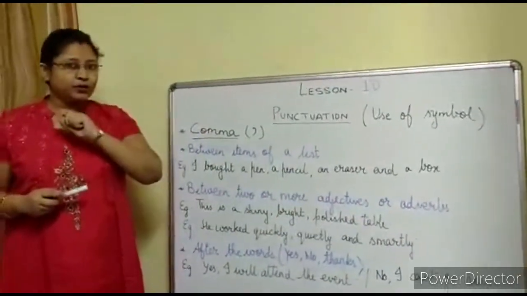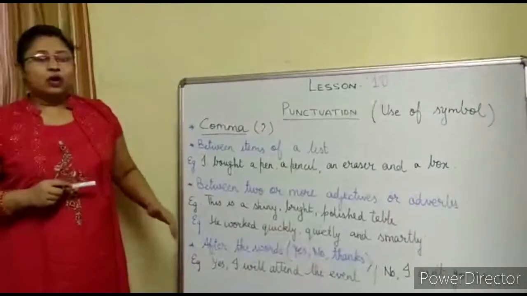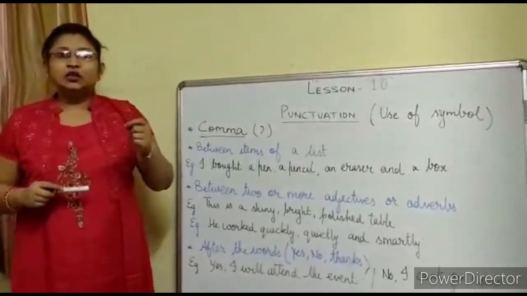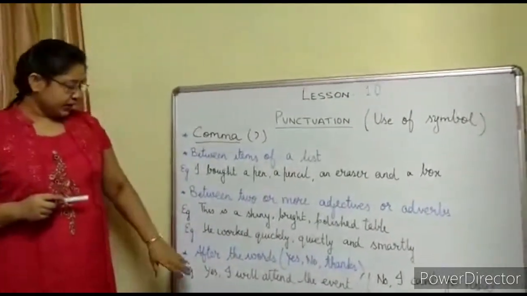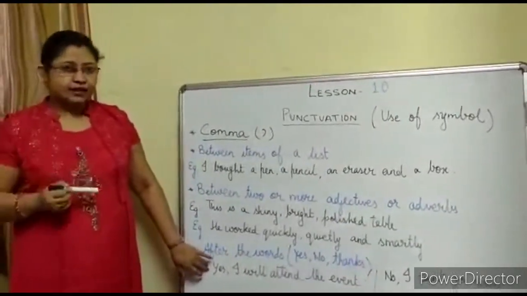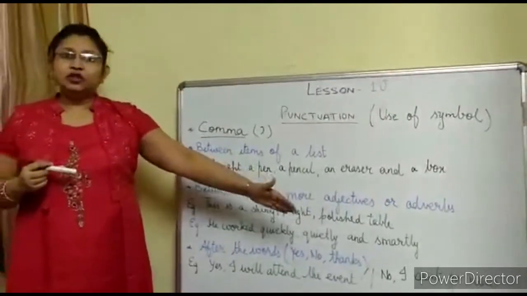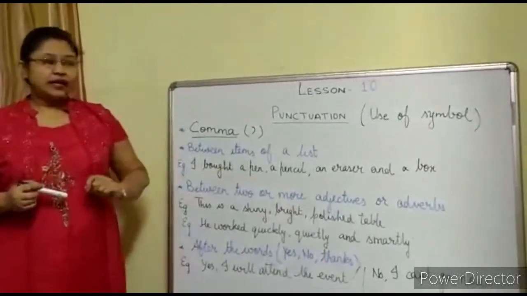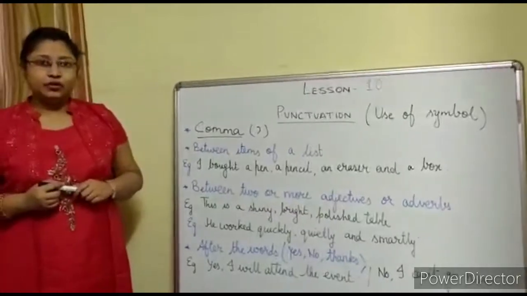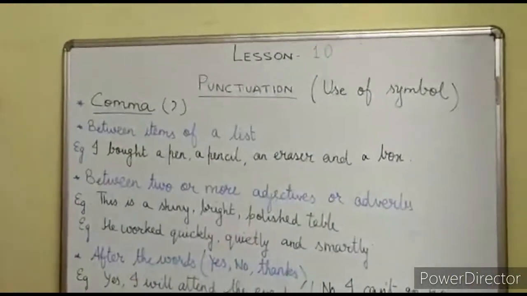So a small pause. Now the third place where we use comma is after words like yes, no and thanks. Example, yes, and then a small pause. Yes, I will attend the event. Or when we are using no, no, I can't go now. Again, have a look, students.